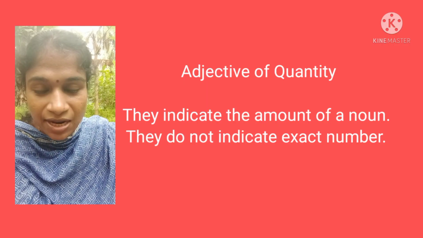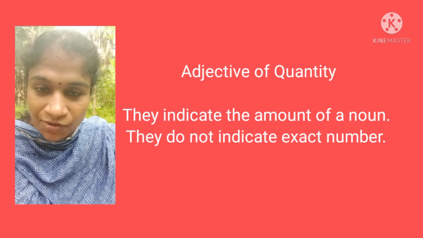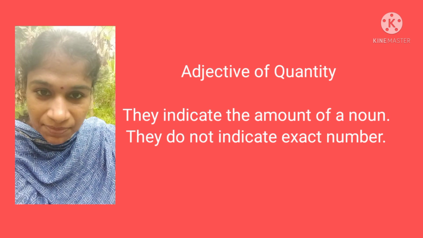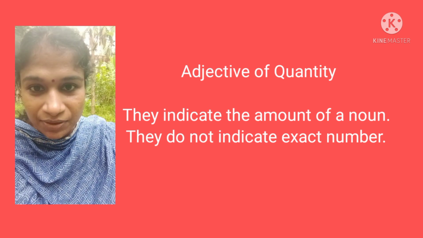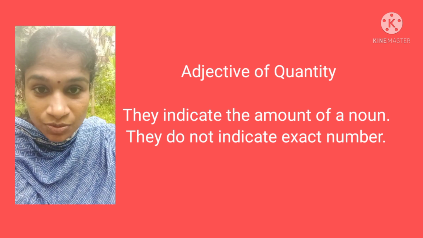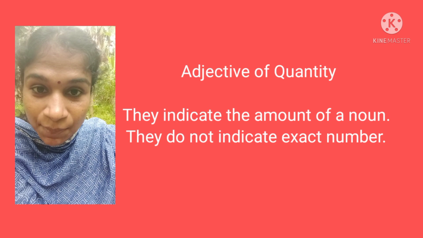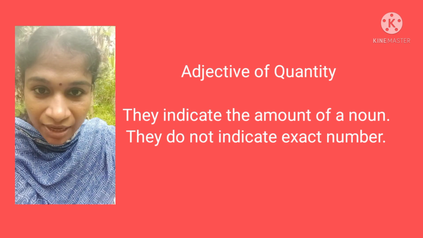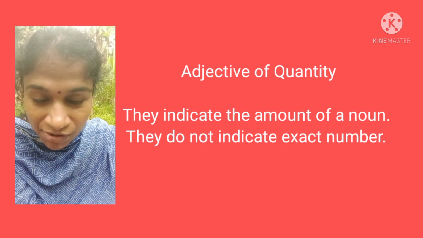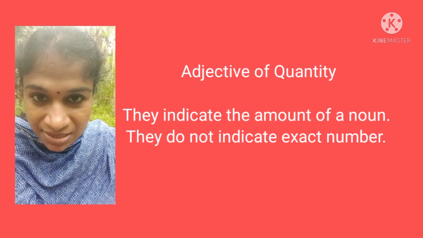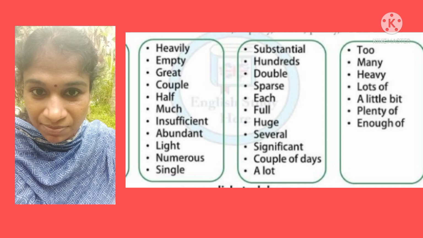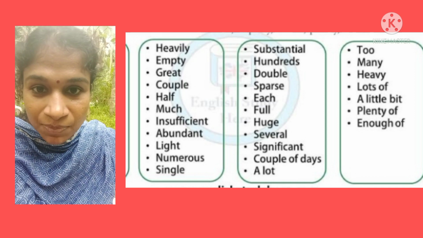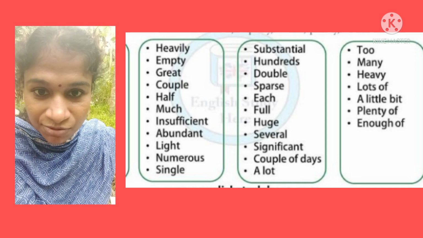The next type of adjective is adjective of quantity. As the name indicates, it tells about the quantity of a noun, but we can't use it to tell the exact number of a noun. That means we can use such adjectives to tell about the quantity of a noun, but we should not use the exact number like 1, 2, 3, 10, 15, 100.